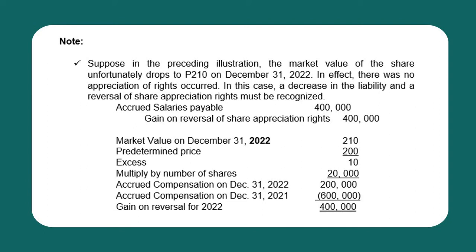Since the previous year's balance is 600,000, a decrease in the liability of 400,000 shall be recognized. To record, debit accrued salaries payable 400,000, and credit gain on reversal of share appreciation rights, 400,000.